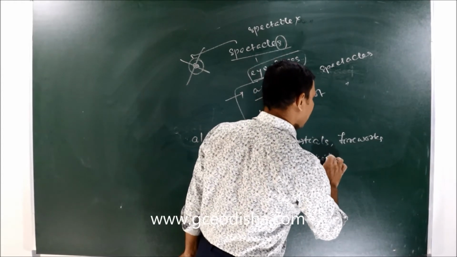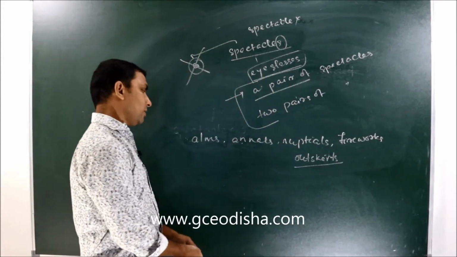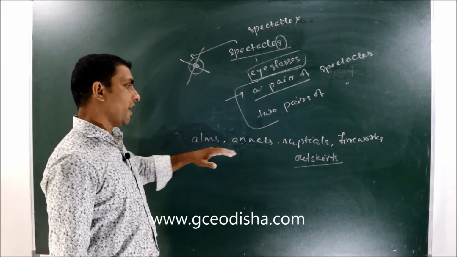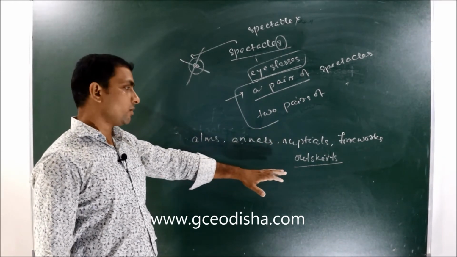So generally these words are used in their plural sense: alms, annals, nuptials, fireworks, outskirts.